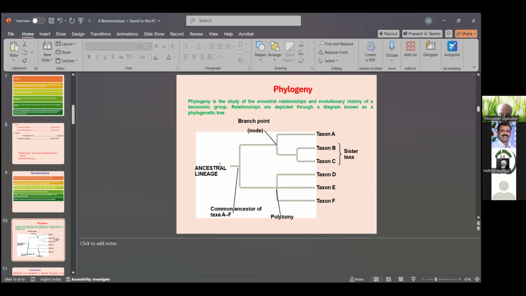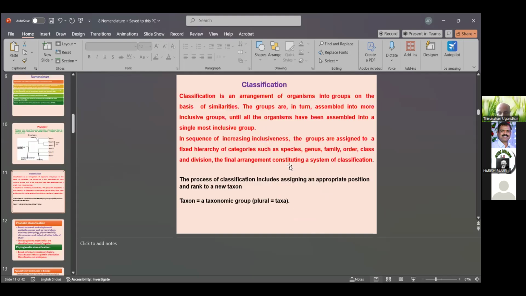Here there is a common ancestor and taxon A, taxon B, taxon C, and D, E, F. This one is B and C, which are also sister taxa in systematics. So what is the meaning of classification, after nomenclature comes classification.